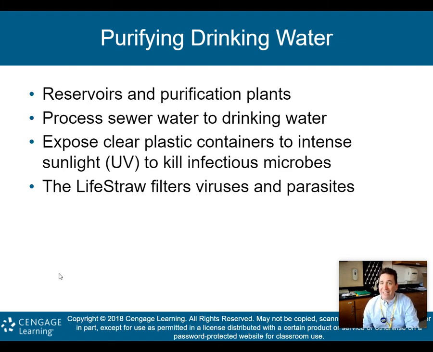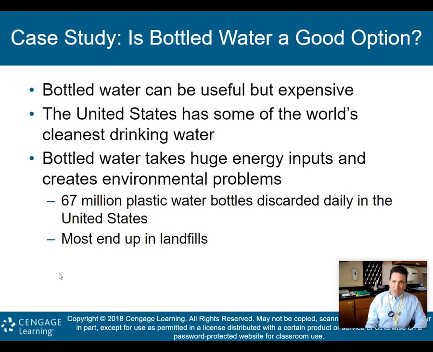So purifying drinking water, all right, we need to do that with reservoirs and purification plants. Process sewer water into drinking water by treating it, all right? So again, the water with human waste in it, if it's treated properly, can be turned into drinking water. And a lot of that is done here in the U.S., not so much done in other nations. Expose clear plastic containers to intense sunlight to kill infectious microbes that may be on the plastic containers, and the LifeStraw filters viruses and parasites. Use that LifeStraw to maybe filter viruses and parasites out of the drinking water.